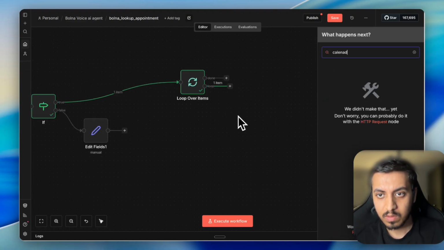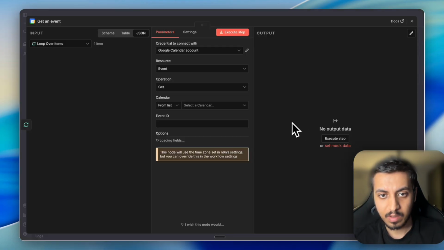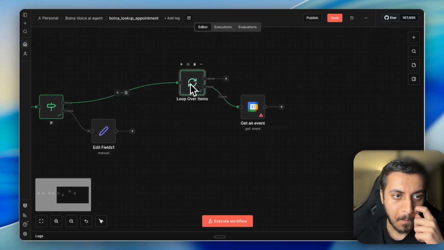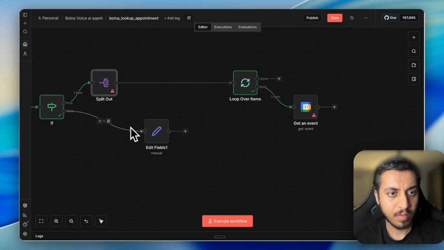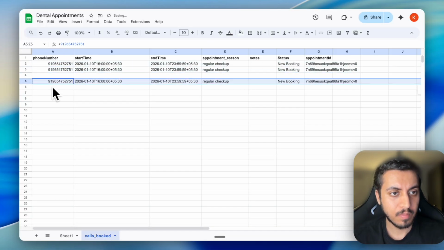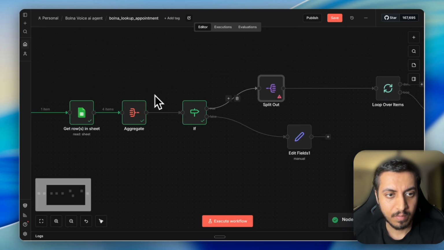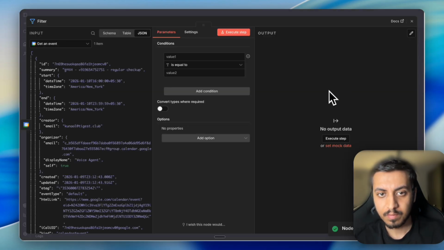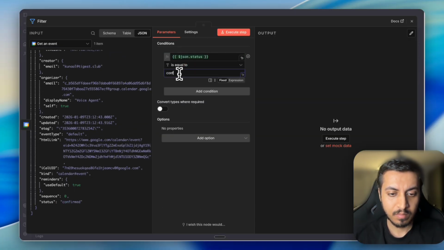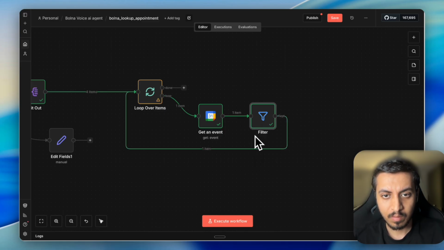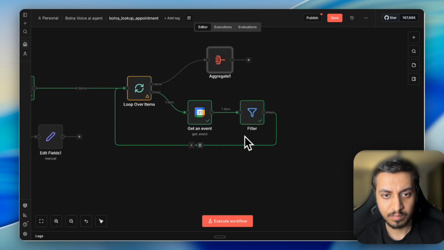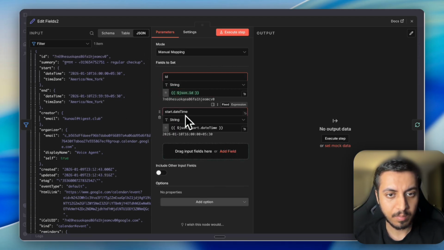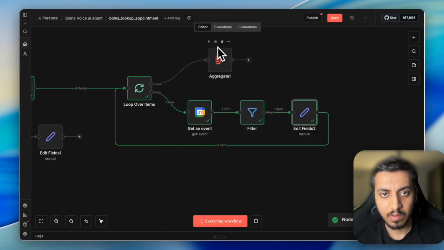Now we will use calendar node, get an event, voice agent. Just need the ID and date time. Okay.